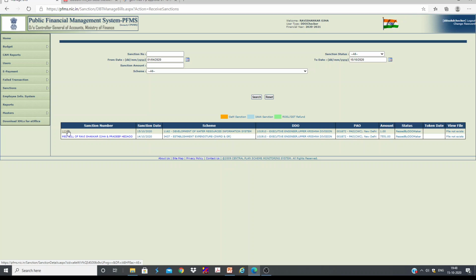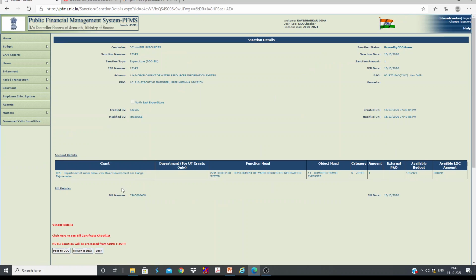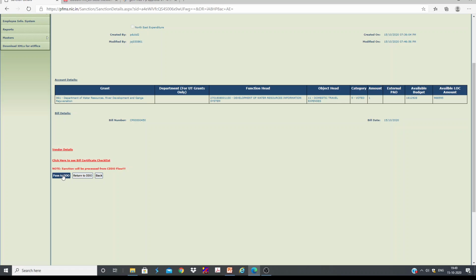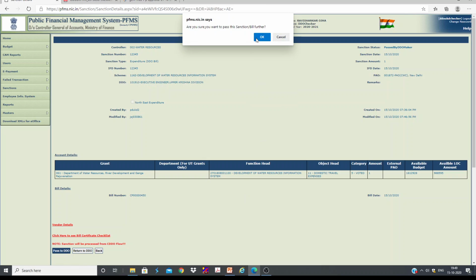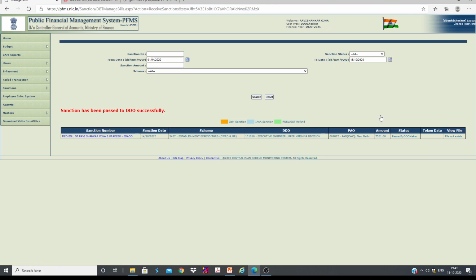So this is one such bill. You can pass to DDO, or you can pass that bill. You can see there is one more option, return to DDO. Sometimes DDO may return the bill, and if it is not that objectionable, then your checker himself can return that bill to DDO for payment. So I am just putting here pass for payment. So the bill has been passed to DDO. Now let us go to DDO.